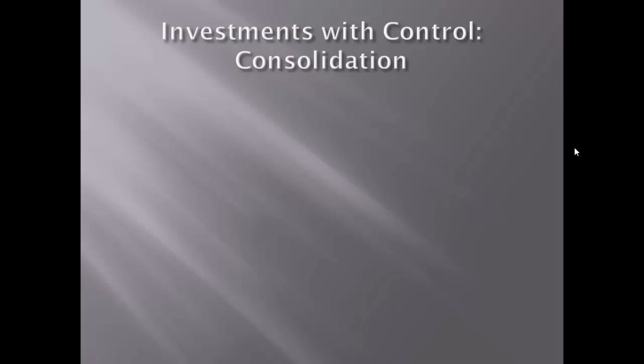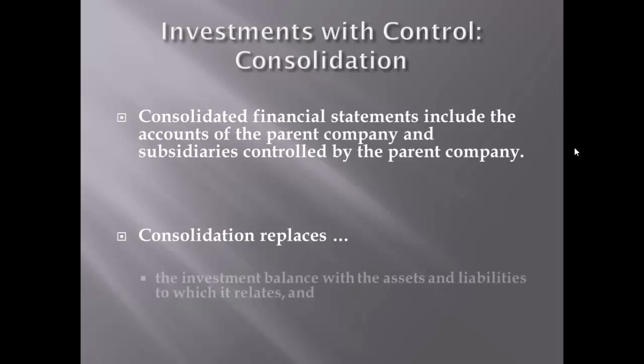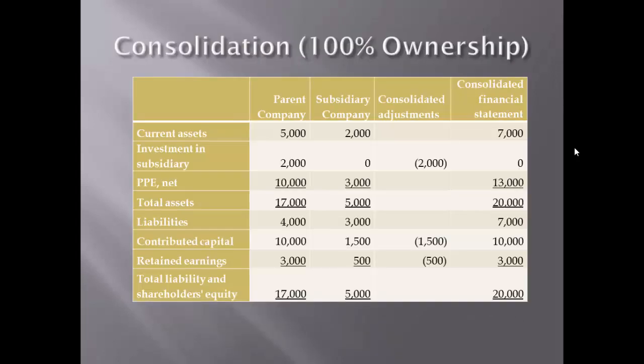The consolidation process merely replaces the investment account with the actual assets and liabilities to which it relates. What this means is, in a consolidation, all intercompany items are eliminated so that the consolidated statements show only the interests of outsiders. Let's now consider the preparation of a consolidated financial statement for a wholly owned subsidiary, implying that we are looking at 100% ownership of the subsidiary company by the parent company.